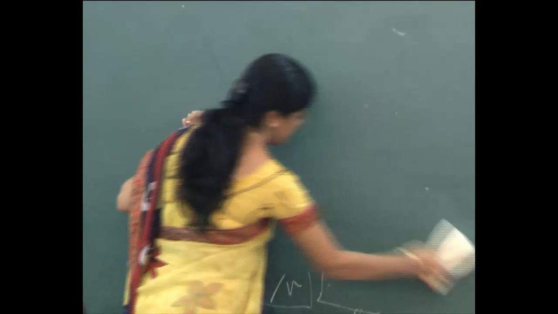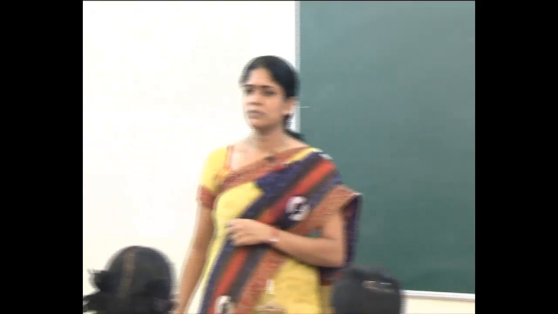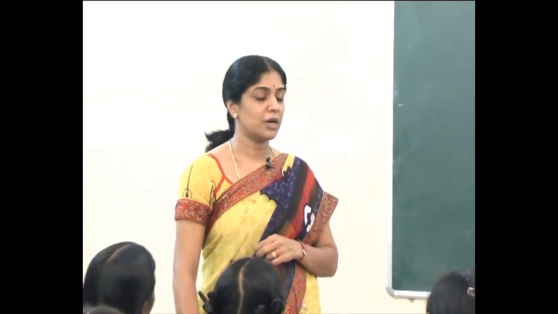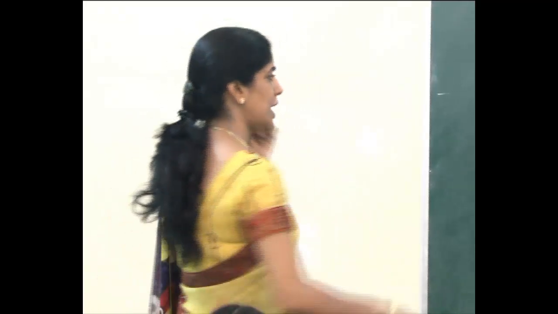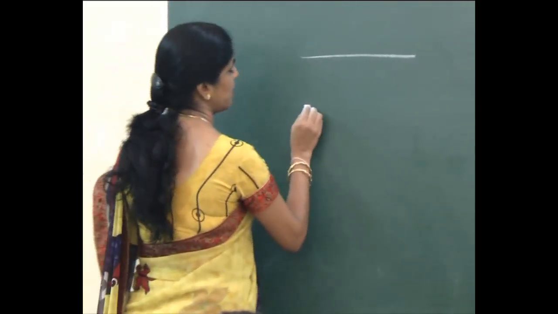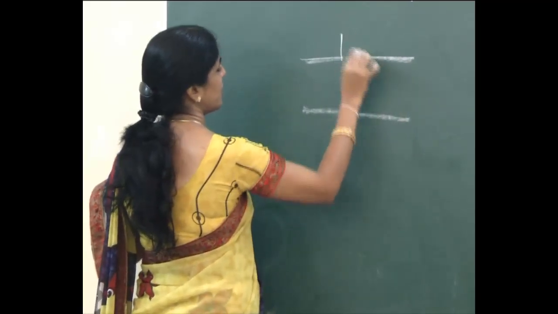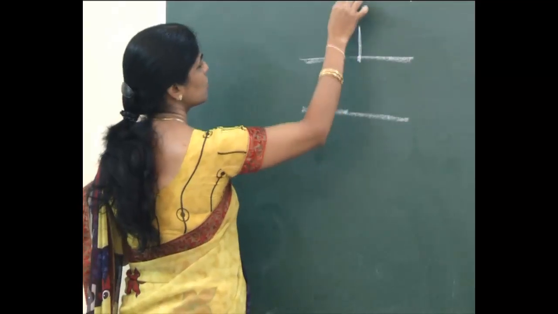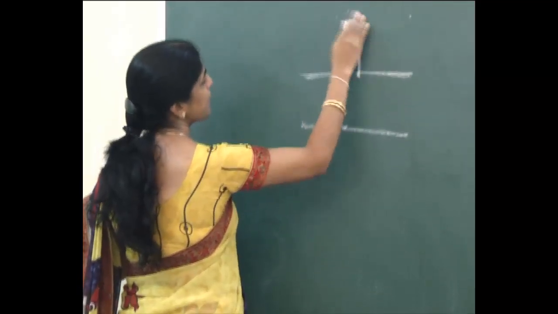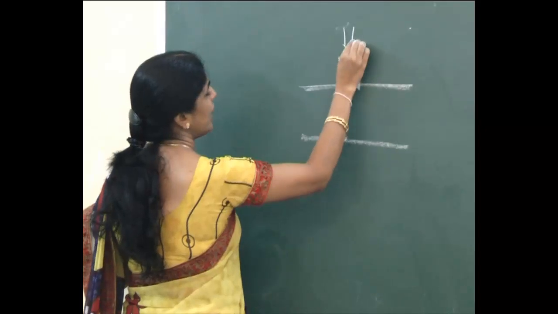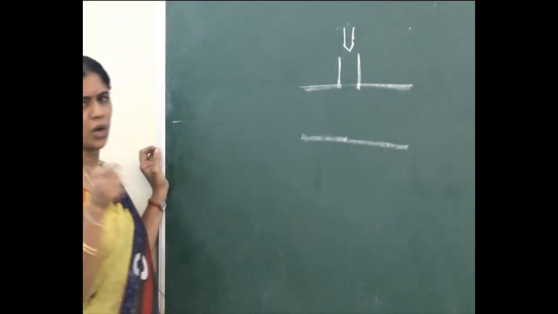Here, the principle he used is, already we know the electrons, that is the cathode rays, will be deflected by electric and magnetic fields. By the deflection produced by the electric and magnetic fields only, he was able to find out the charge of the electron. He had horizontal circular plates, two metal plates. At the top he had some hole. Through this only you are going to spray a highly viscous liquid, an oil drop.